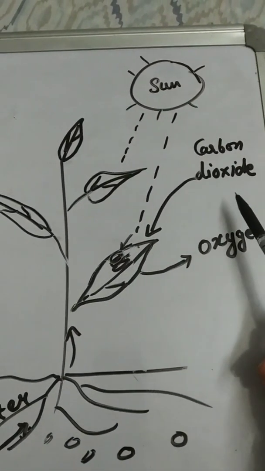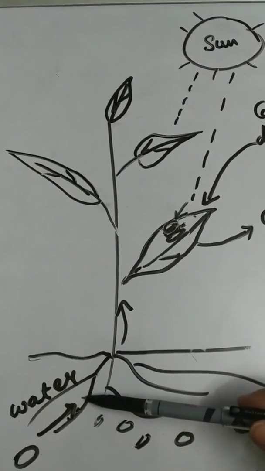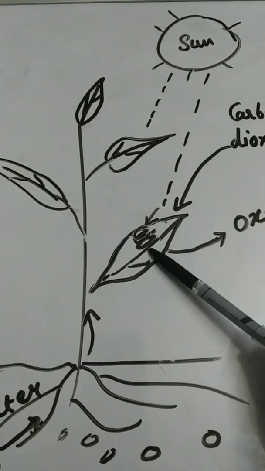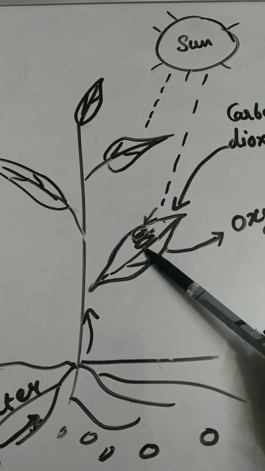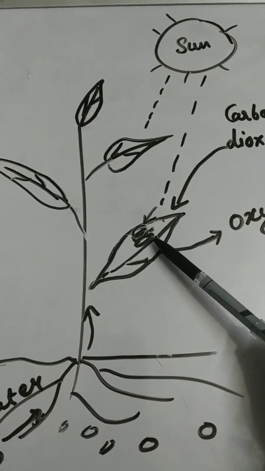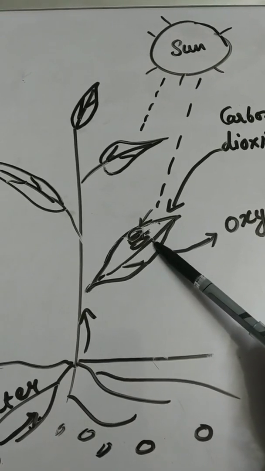Plants take carbon dioxide from the air, water from soil, in the presence of green pigment called chlorophyll. They prepare food in form of sugar or glucose.